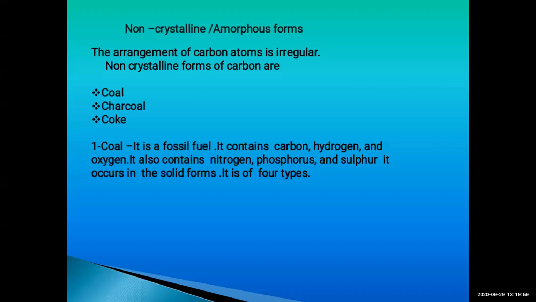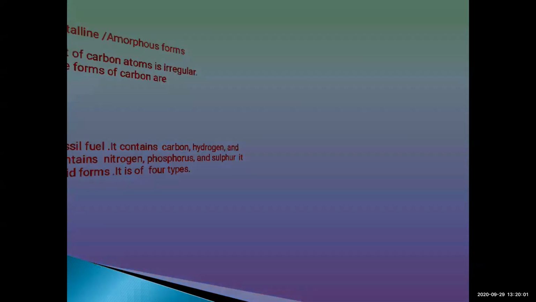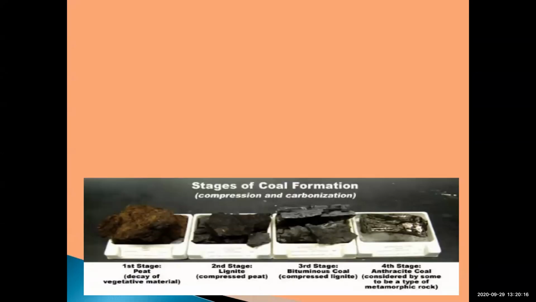Now let's move on to our next slide, that is, the types of coal. What would be the types of coal? It is given in our textbook. The first one is peat, P-E-A-T.